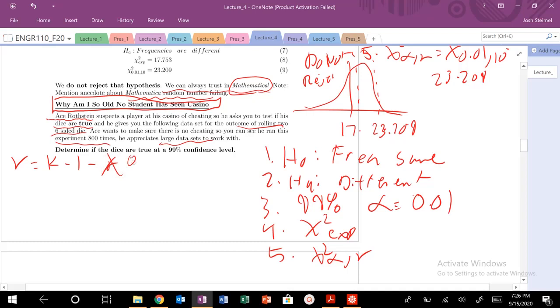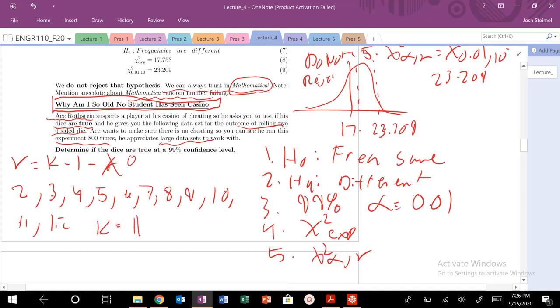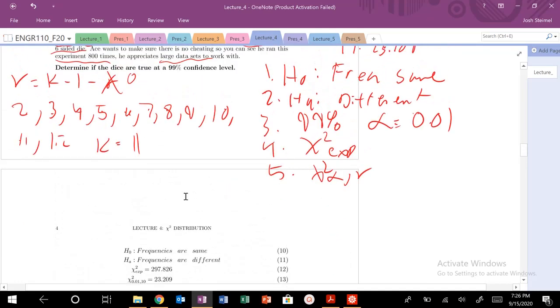So again, this is 0. What is my number of outcomes? If I roll the sum of two six-sided dice, I can get 2, 3, 4, 5, 6, 7, 8, 9, 10, 11, 12. So 1, 2, 3, 4, 5, 6, 7, 8, 9, 10, 11. My number of possible outcomes that we're dealing with should be 11. So k minus 1, so nu is equal to 10.